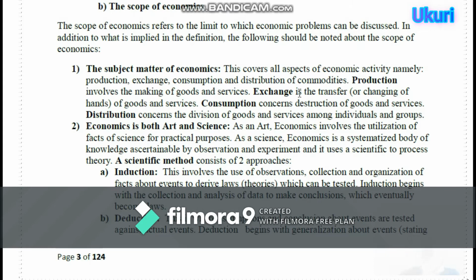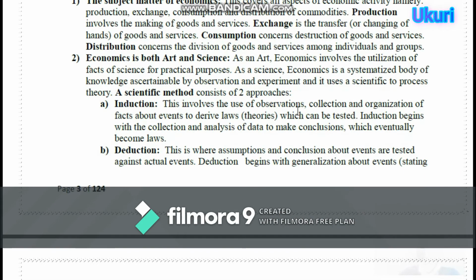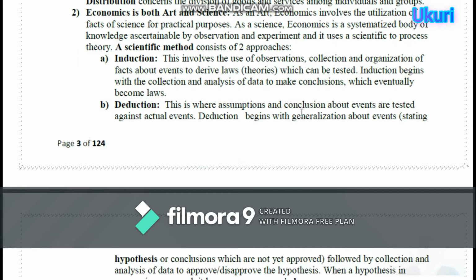Number 2, economics is both art and science. Economics tuifatanga science. Why? As an art, economics involves the utilization of facts of science for practical purposes. As a science, economics is a systematized body of knowledge ascertainable by observation and experiment, and it uses a scientific process to build theory.